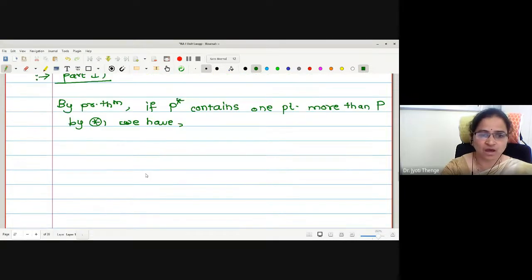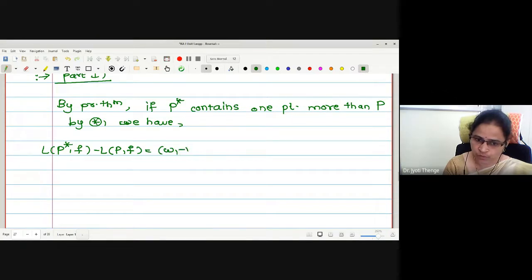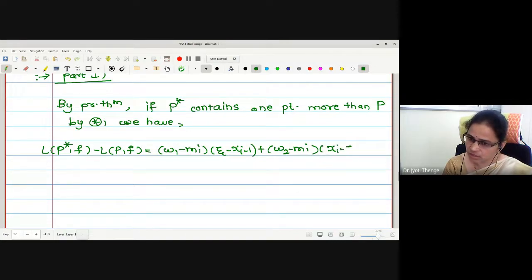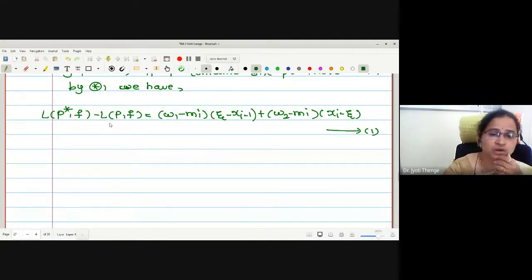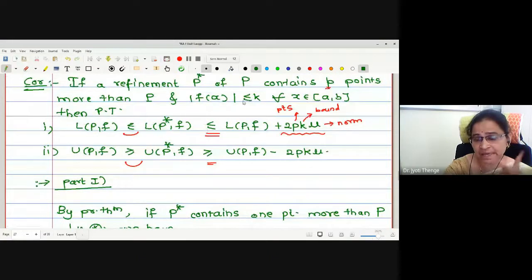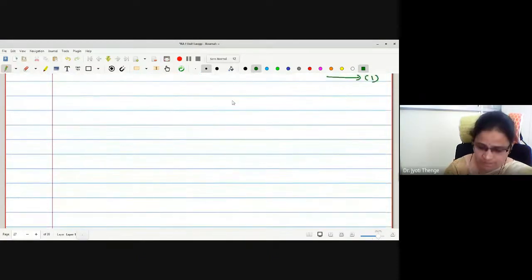What do we have by the star 1 equation? L(P*, f) minus L(P, f) is equal to (w1 minus mi)(zeta minus x(i-1)) added with (w2 minus mi)(xi minus zeta). Let me call this statement number 1 in this proof. Is it okay? Now, what is one more fact given? k is the bound of your function. So let me start with that.